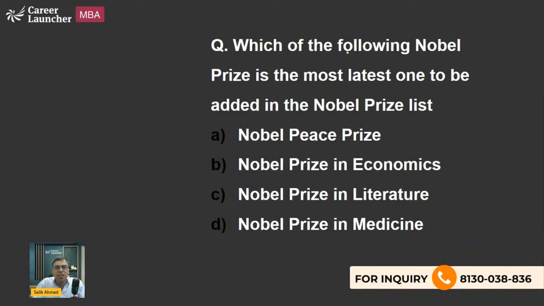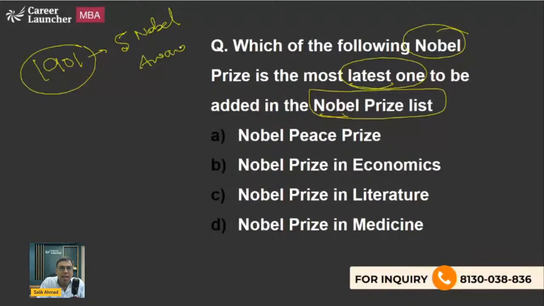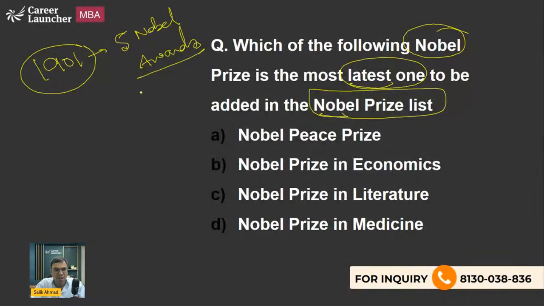The next question is, which of the following Nobel Prizes is the latest one to be added in the Nobel Prize list? Now, why am I saying the latest one? Because in 1901, there were only 5 Nobel Awards. And I have told you in the beginning of the class that currently we have 6 Nobel Awards. So one was added later on. Which one is that? You have to tell me.